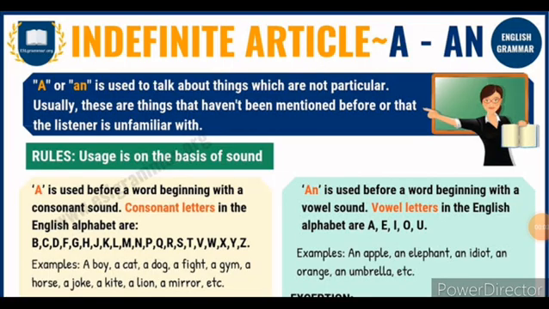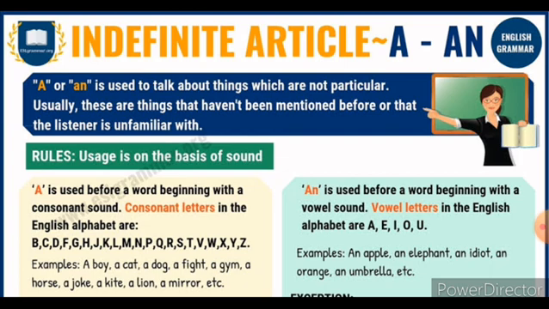Now look at the usage of the article. There are the indefinite articles a and an. A or an is used to talk about things which are not particular.